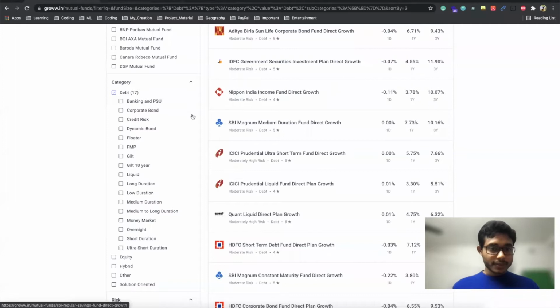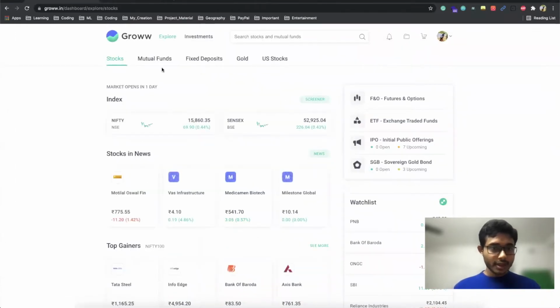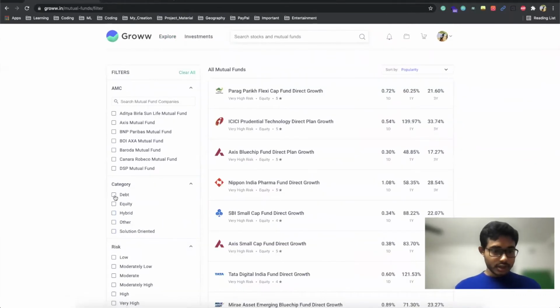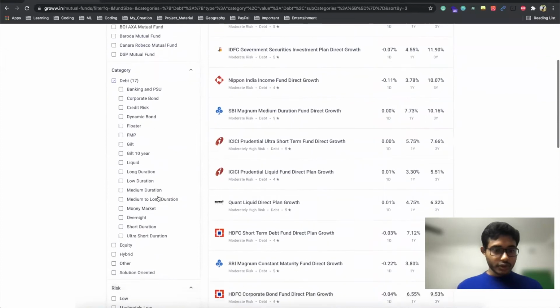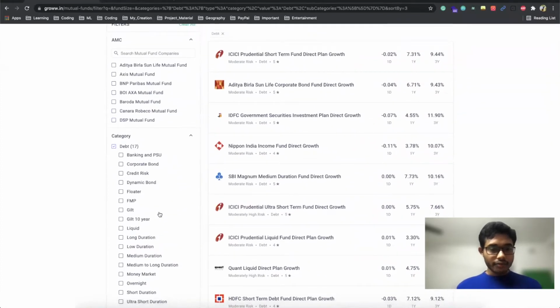So for example, let's say I'm going to this website, and under mutual funds, explore mutual funds. If you click on debt fund, you can see there are different types of funds. And before investing in all these funds, you should know what time period you should consider before investing in each type of debt fund.